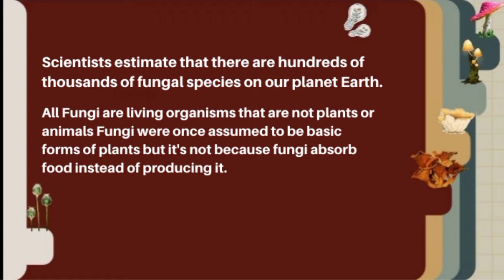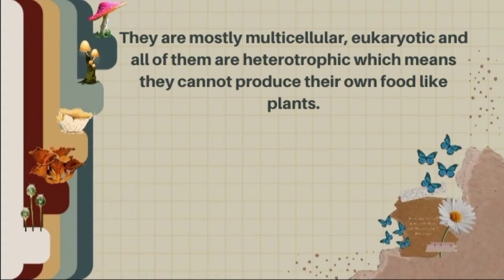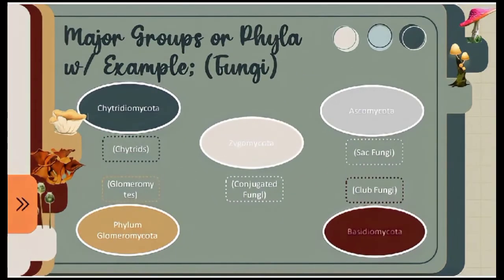Fungi were once assumed to be basic forms of plants, but they are not, because fungi absorb food instead of producing it. They are mostly multicellular, eukaryotic, and all of them are heterotrophic, which means they cannot produce their own food like plants. There are 5 major phyla that were established according to their mode of sexual reproduction or using molecular data. The 5 true phyla of fungi are the